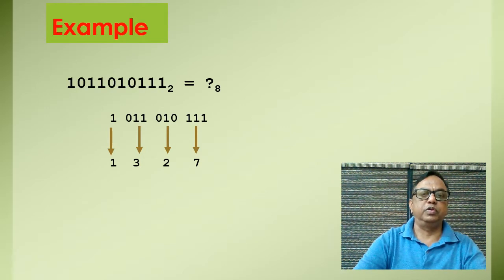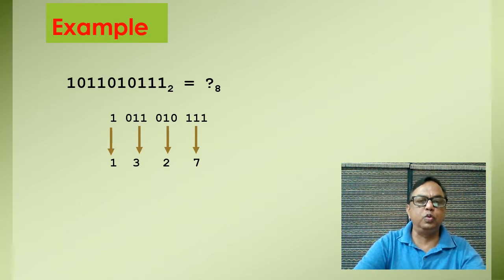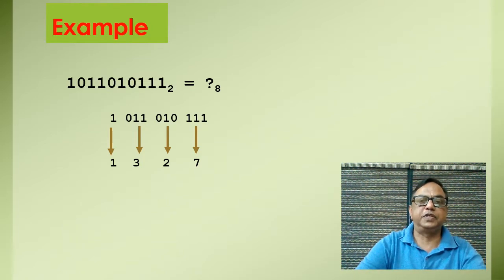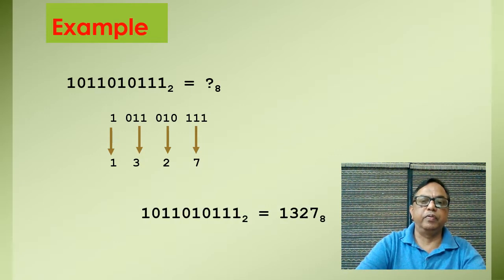This is equivalent to 3, and this is equivalent to 1. I have written the number here, and I have to place 2 zeros to make the group 3 bits. So our answer is 1327 of octal. It means whatever number we are having, 10110101111 of binary is equivalent to 1327 of octal.